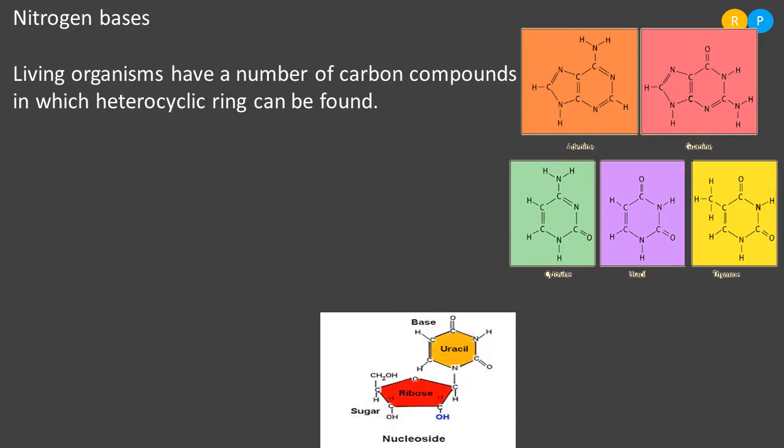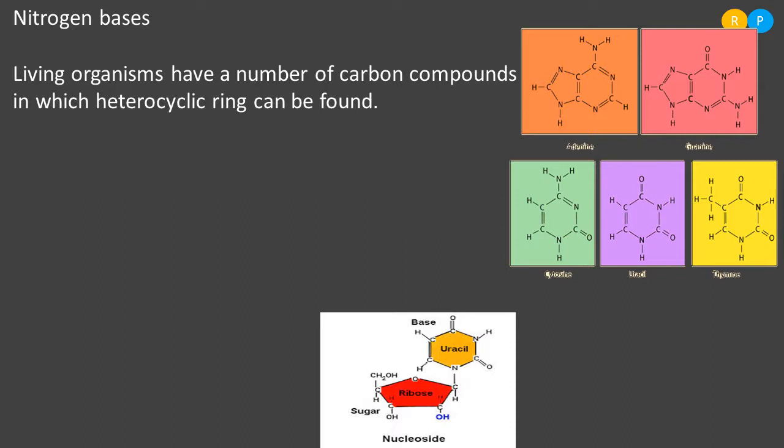Because we can see a cyclic structure in this base, this particular molecule is called a heterocyclic ring structure. Clear? So this molecule exhibits heterocyclic ring structure. Nitrogen base is the best example of a carbon containing compound exhibiting heterocyclic ring structure.